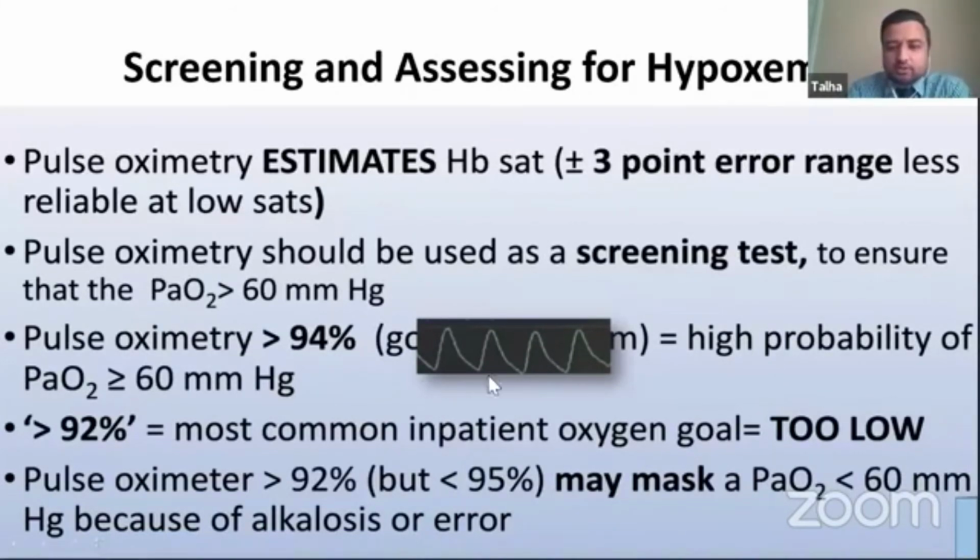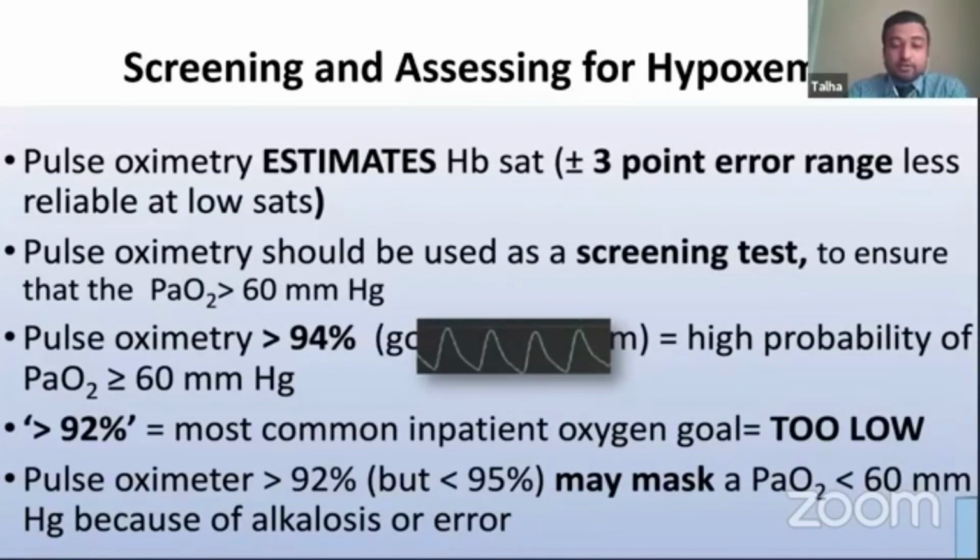But make sure there's a good pulse oximetry waveform, and the picture you see here is a good pulse oximeter waveform. So if there's a good waveform and the pulse oximetry shows oxygen saturation greater than 94%, there's a very high probability that the patient does not have mild hypoxemia. And if they're having confusion, AKI, or heart failure exacerbation, that is not related to mild hypoxemia. There may be another cause which we need to look into.